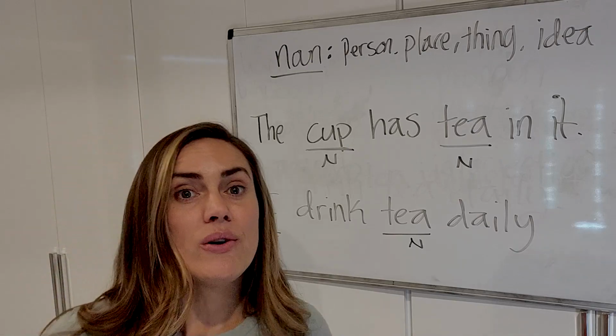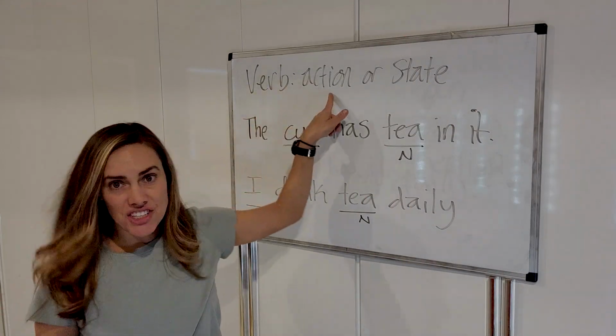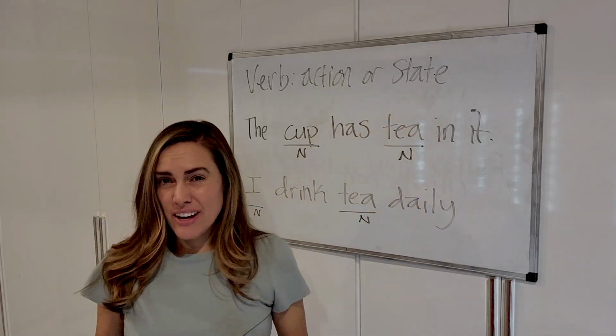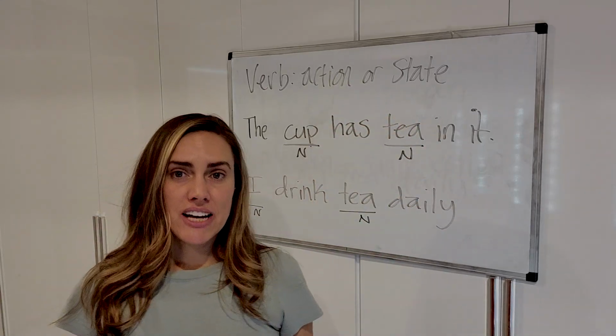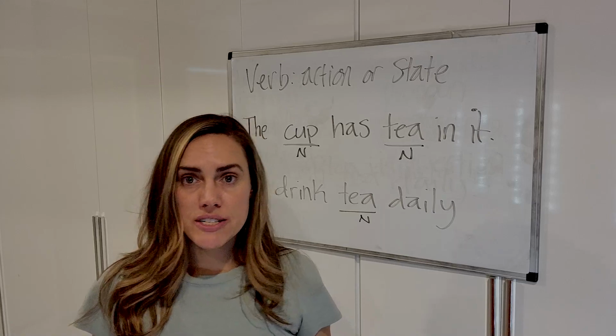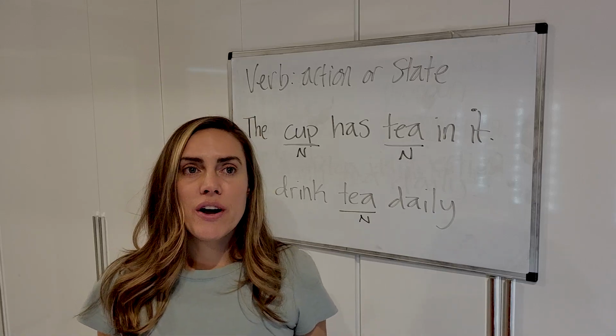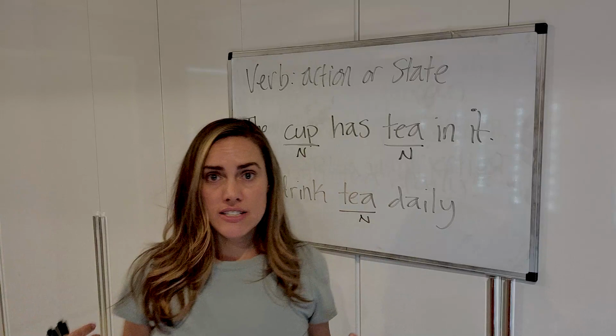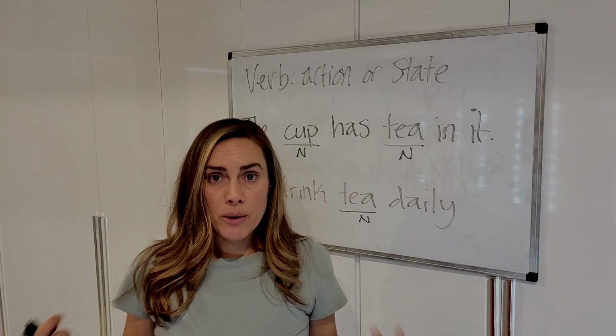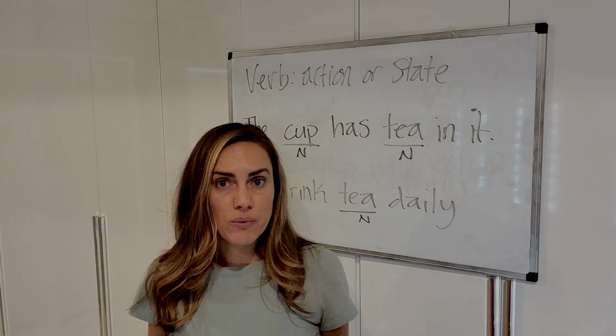So let's talk about verbs. Verbs are actions or states. I know that doesn't really help, but let me explain an action. An action is pretty simple to understand. An action is where, let's imagine this is a picture. And what am I doing in this picture? What can you see me doing right now?